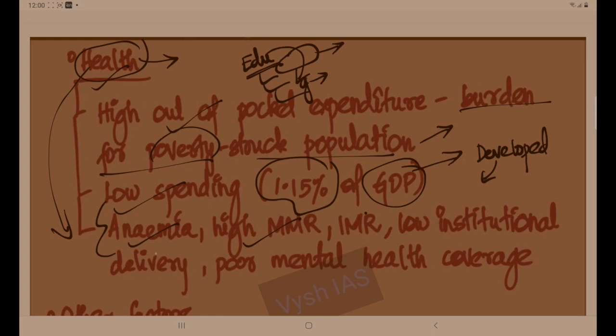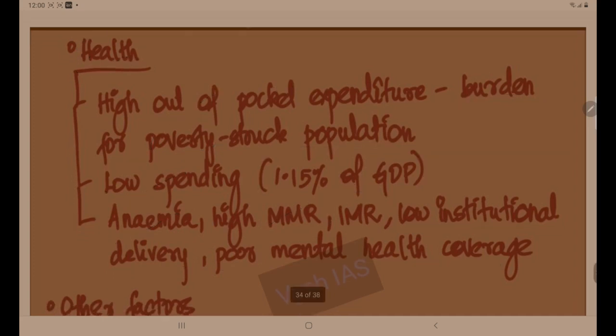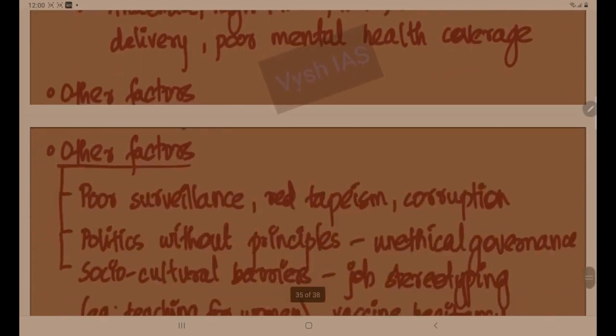Next is anemia. So coming back to the point: anemia, high MMR, infant mortality rate, low institutional delivery, poor mental health coverage. These are all very good points. In this small area you are covering that many points. The next dimension is whatever is left; you can give it under the head of other factors. Okay, this is a diplomatic approach. Whatever is left you can put in the other factors.